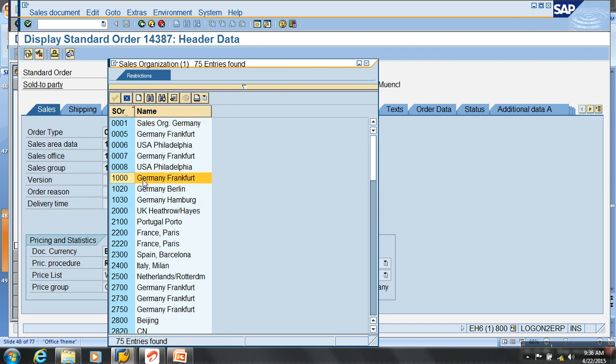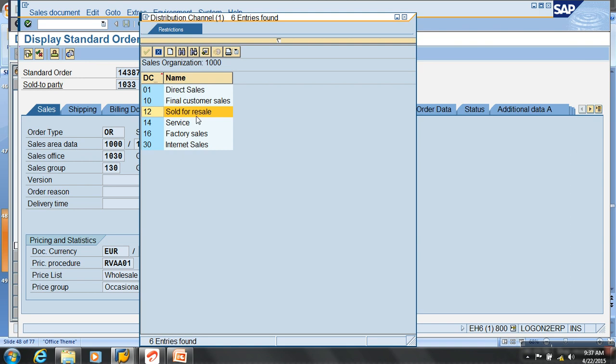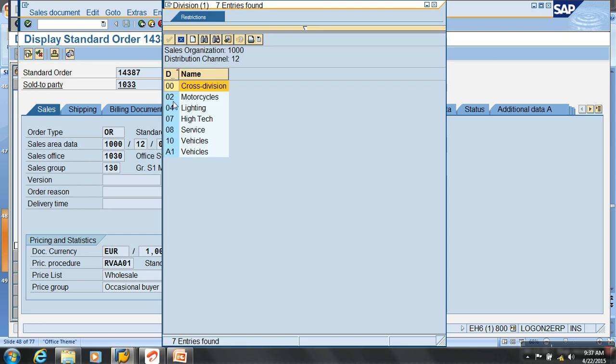What does 1000 mean? Germany, Frankfurt. That was a sales area, sales organization. What is the distribution channel? 12, indicating what? Sold by resale. And what does 00 indicate? Division. Under which division? Cross division.